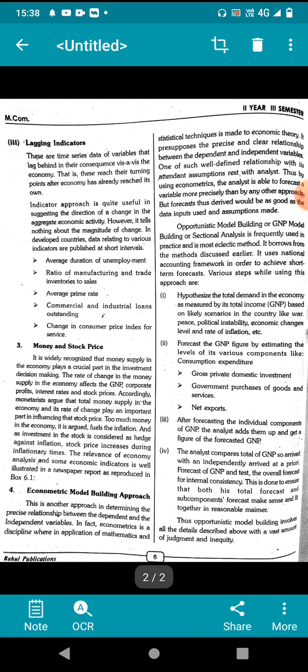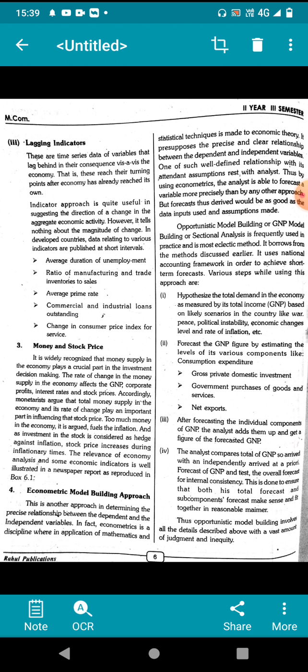Next, lagging indicators. Lagging indicators are time series data that lag behind the economy, reaching their turning points after the economy has already done so. If there are profits that lag behind, they are called lagging indicators, for example the previous years' profits and the current year's, and the difference between them. Examples include average duration of unemployment, ratio of manufacturing and trade inventories to sales, average prime rate, commercial and industrial loans outstanding, and change in the consumer price index for services. These are lagging indicators.